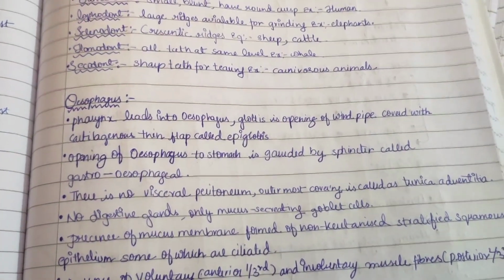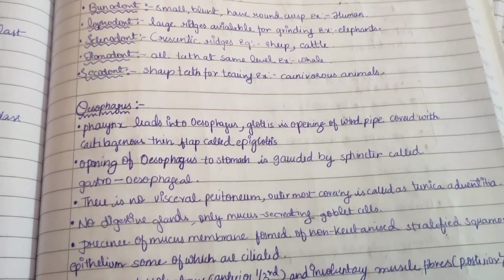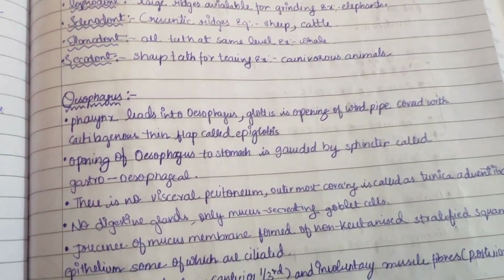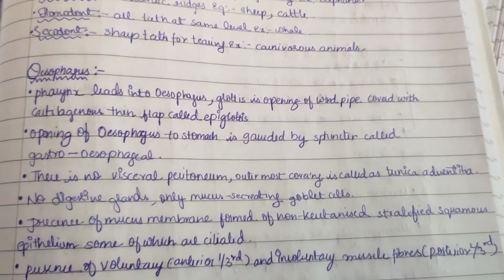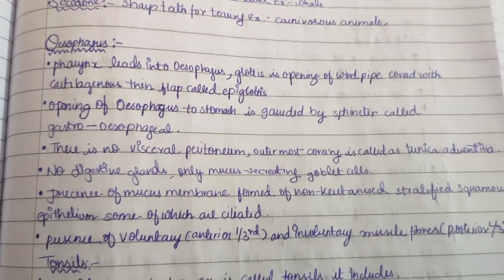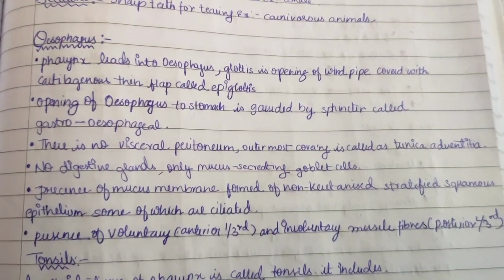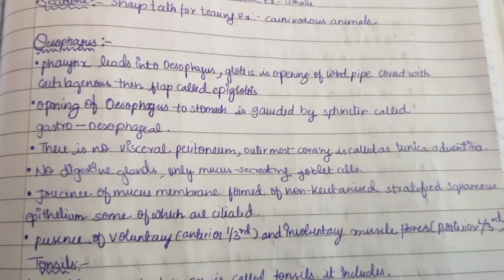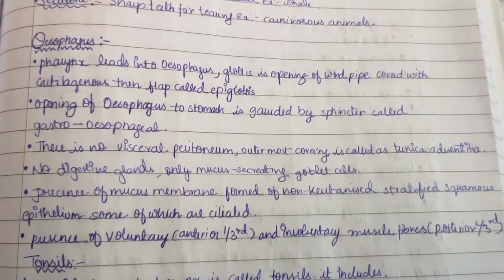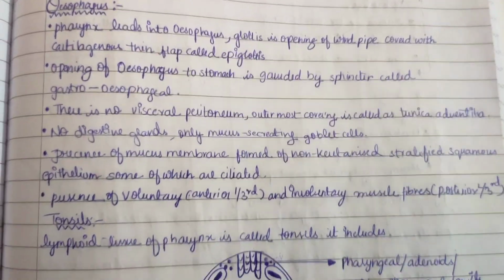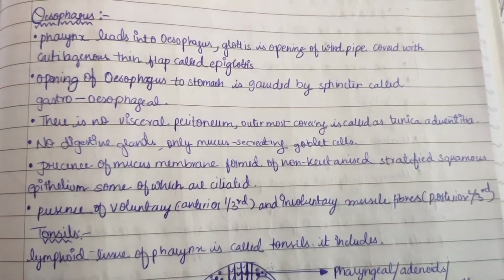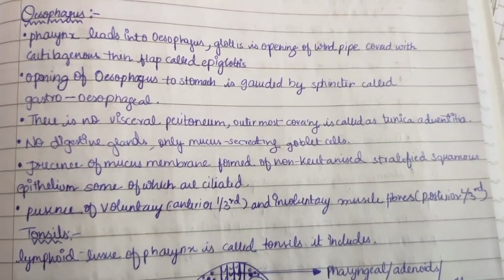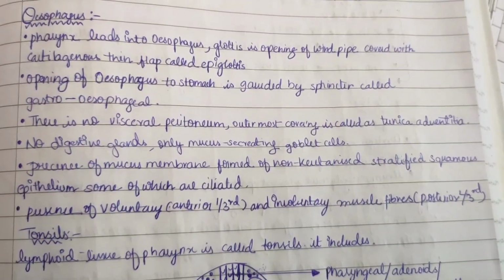Now the second part is the esophagus. The pharynx leads into the esophagus. The glottis is the opening of the windpipe covered with a cartilaginous thin flap called the epiglottis. The opening of the esophagus to the stomach is guarded by a sphincter known as the gastroesophageal sphincter. There is no visceral peritoneum. The outermost covering is called the tunica adventitia in the esophagus.